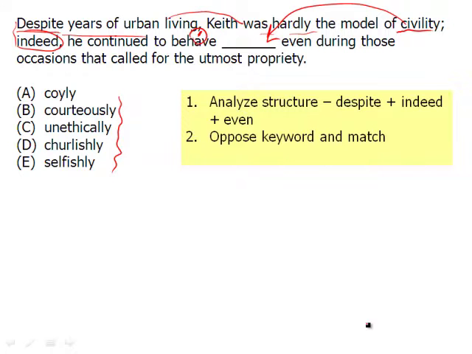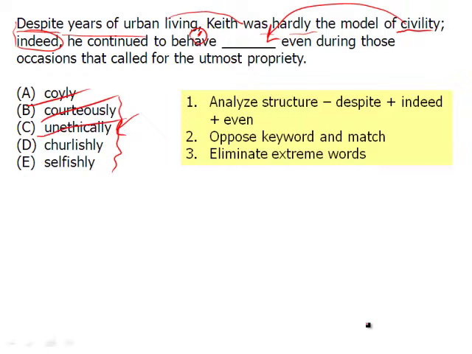So coyly, to be coy is to be shy and bashful. That is not the opposite of civility or to be civil. Courteous is a synonym. I'm going for the opposite of courteous. Unethically. In this case, that's a little bit extreme. So you want to, of course, eliminate these extreme words in some cases. Obviously, if it fits the blank, then you don't want to eliminate it. But in this case, we're not going for something as extreme as unethical. To be uncivil or not civil doesn't mean you're really breaking some moral law.